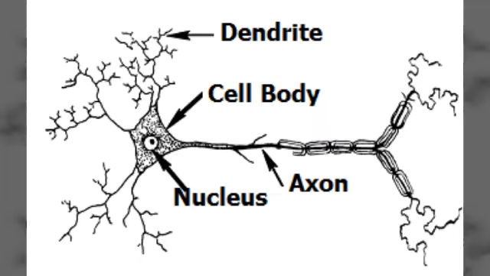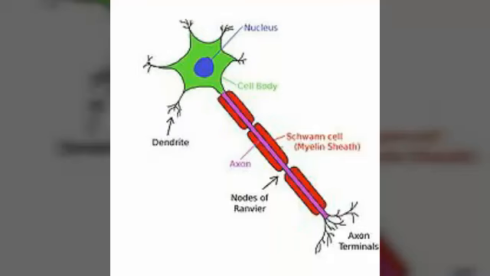What is a neuron? Neuron is also known as nerve cell. It has two parts. Number one, cyton or cell body. Number two, axon. The cell body or cyton has lots of dendrites, and the long projection is called axon.